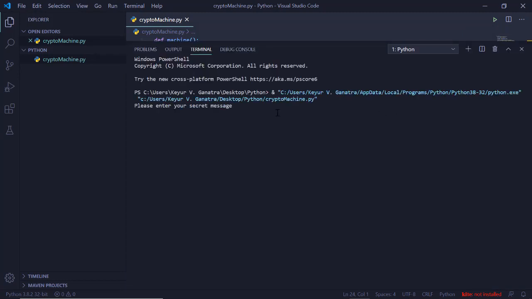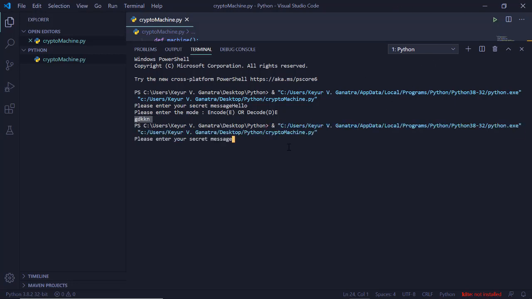Okay, so it is asking please enter a message. Let's say the message is hello. Okay, hello, and the mode is encryption. Yes, and this is how it has returned us the encrypted message, right? It is some gibberish form we can't understand, but to verify that it is hello, we will copy this and rerun our code. This time we will pass this gibberish encrypted form, and the mode of the machine will be decryption. The mode of the machine will be D, and it has returned us hello.